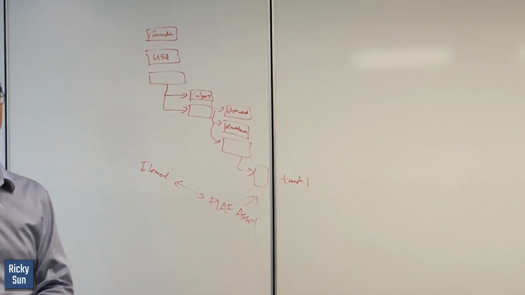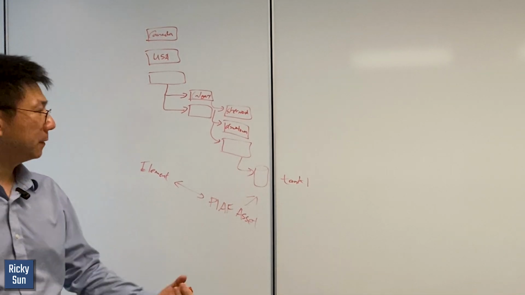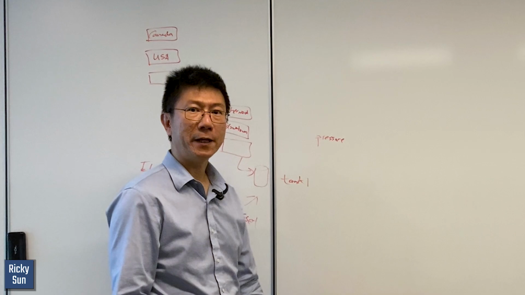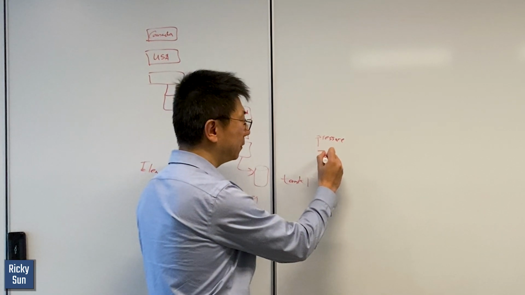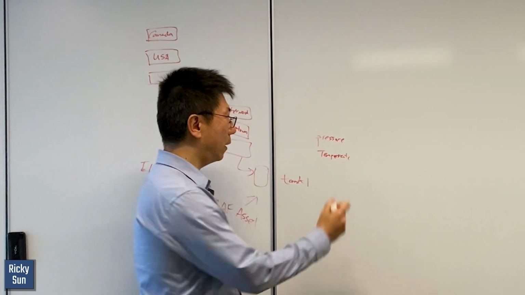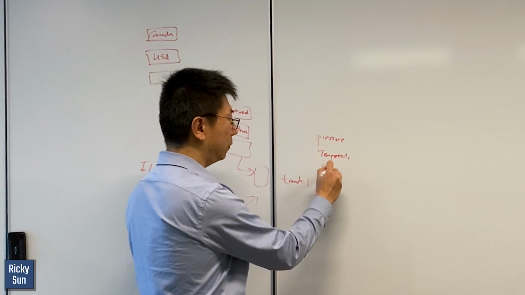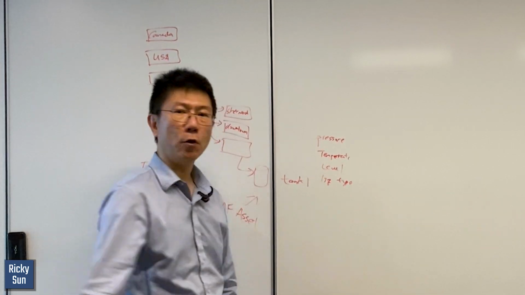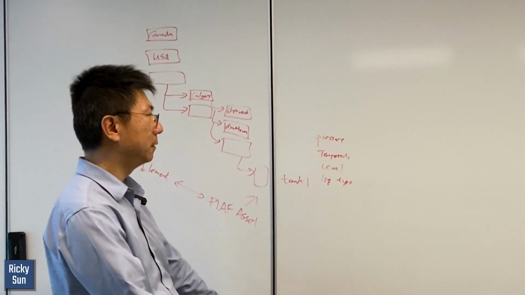And a tank could have many things. There could be pressure. It has liquid in it. Maybe you want to monitor the temperature. Maybe you want to see the level, and maybe the liquid type, right? Maybe oil, maybe water, doesn't matter.